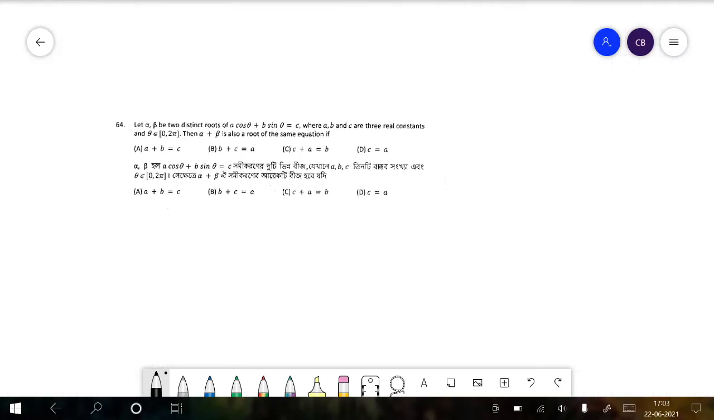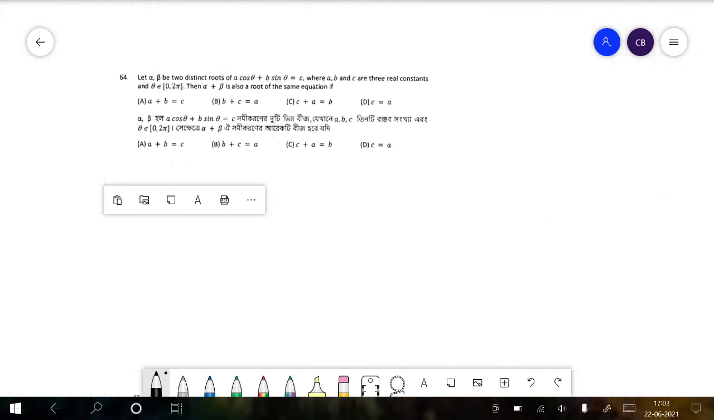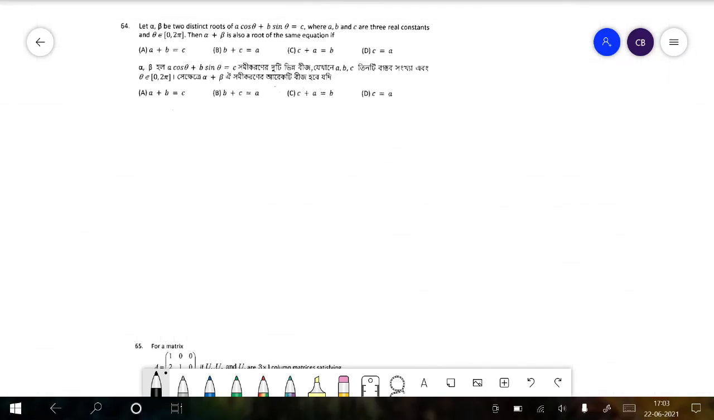In the next question it is said, let alpha, beta be two distinct roots of A cos theta plus B sin theta is equal to C, where A, B, C are three real constants and theta belongs to 0 to 2 pi. Then alpha plus beta is also a root of the same equation if. So in this case we can rewrite cos theta and sin theta in terms of tan theta by 2.